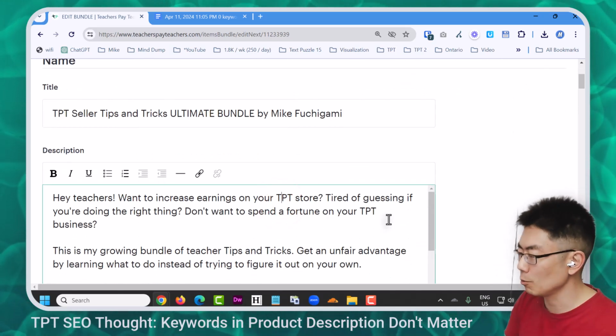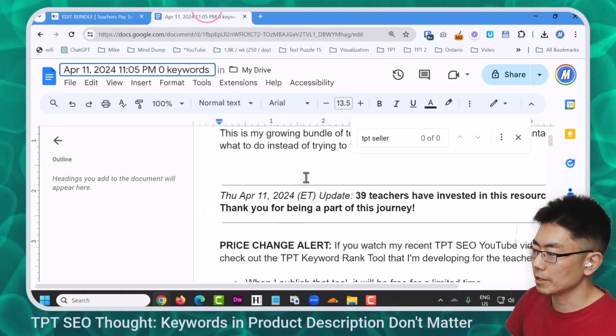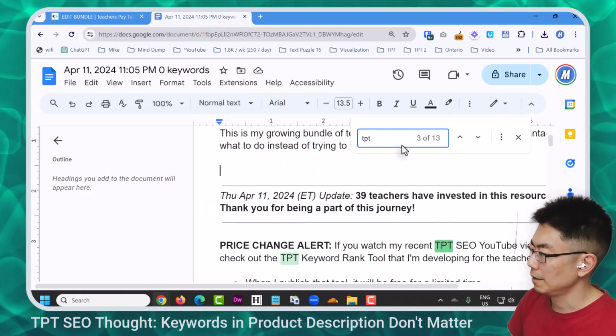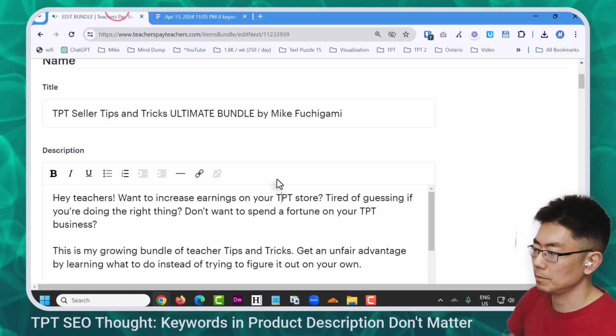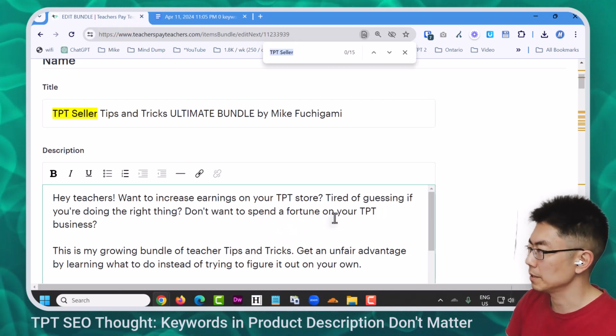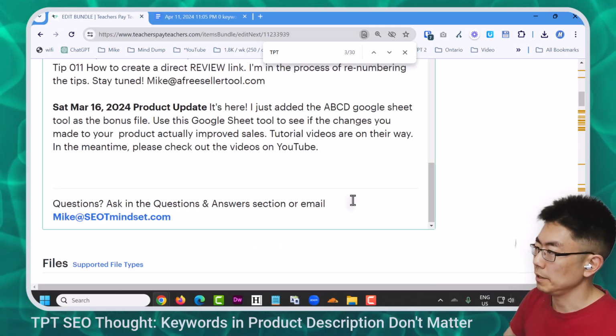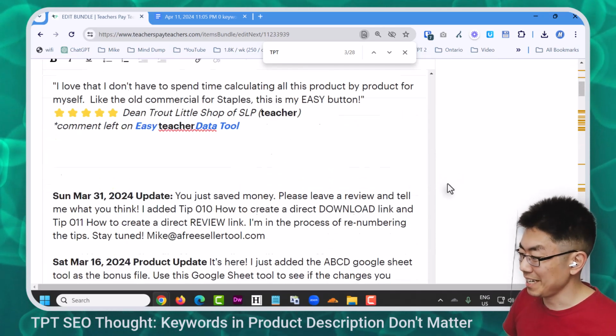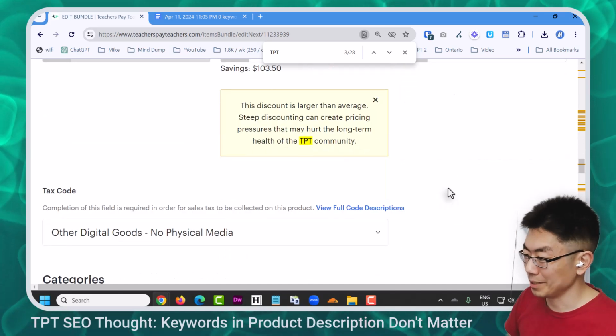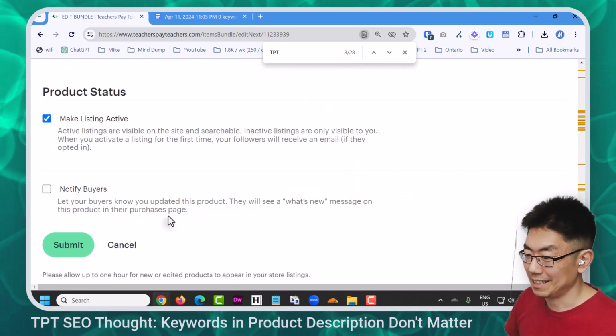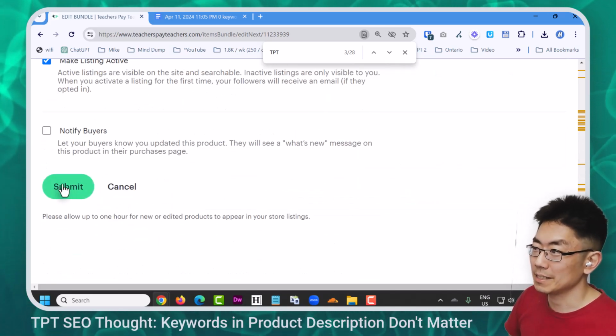So now I'm going to get rid of the words TPT. Out of curiosity, how many times does it say TPT? 13 times. Okay, so let's get rid of 13 TPTs. All right, 1, 2, 12, 13. Do you think it's going to change the ranking? At this point, I'm thinking it probably won't. It doesn't seem like it will. Kind of disappointed by that. I'm going to hit submit.